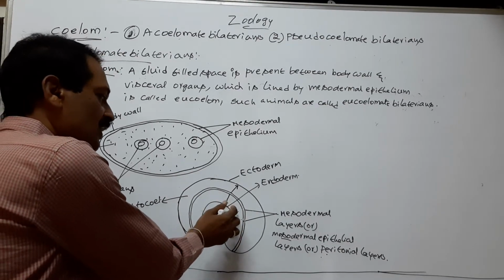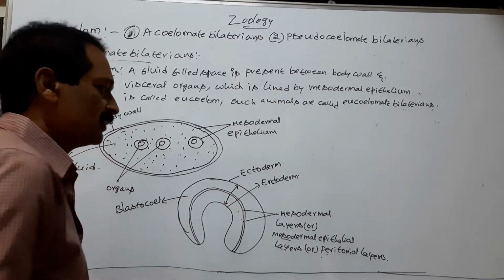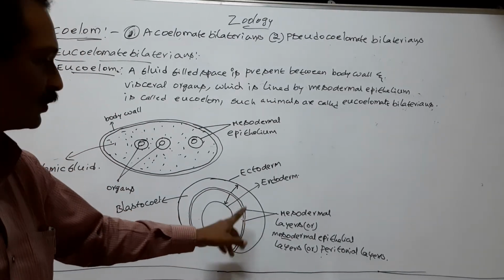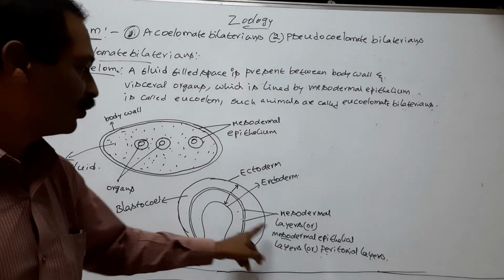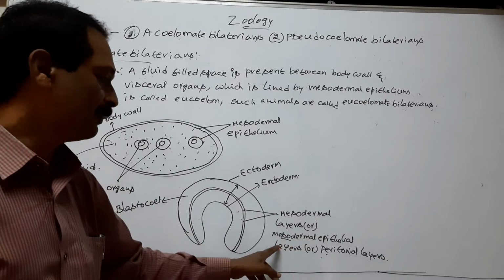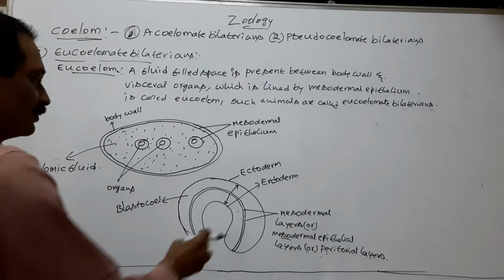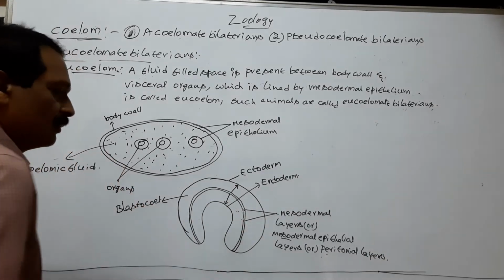So, the blastocele is replaced by eucoelom. Eucoelom is formed between two peritoneal layers or mesodermal epithelial layers. So, the eucoelom develops from mesoderm.